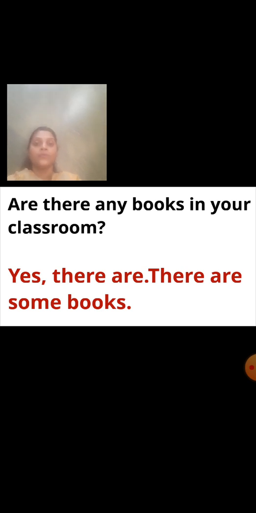Okay students, now here we have seen some questions. For those questions we have given the answer: where the things are there we have written yes, and where the thing or that person or that object is not there we have given the answer no. Yes or no? And we have written some where we don't know the exact number of that thing or that person. And for the things which are not there, we have used the word any.